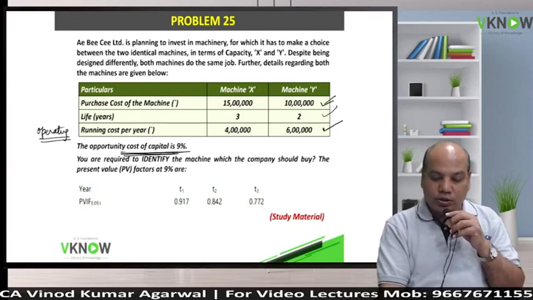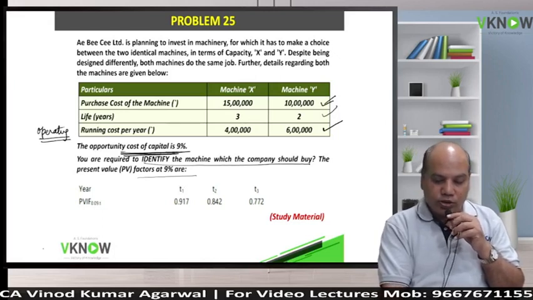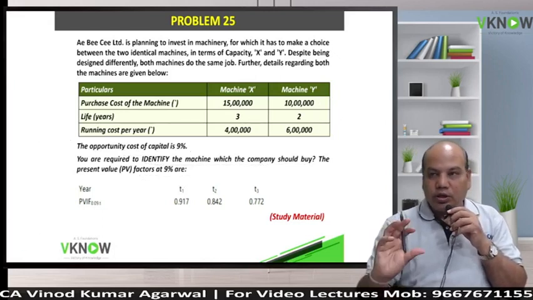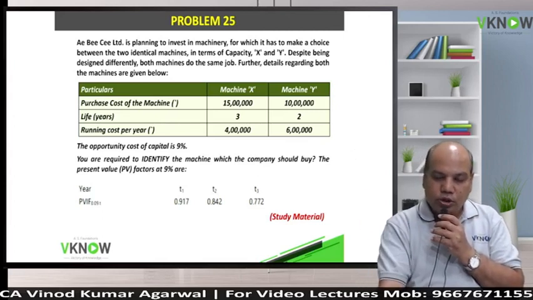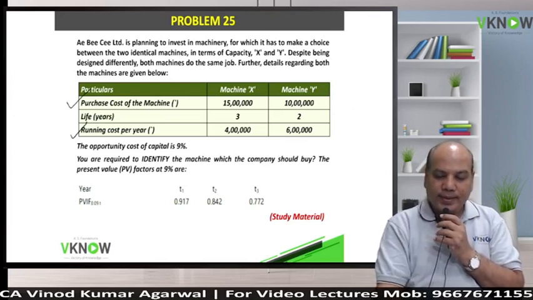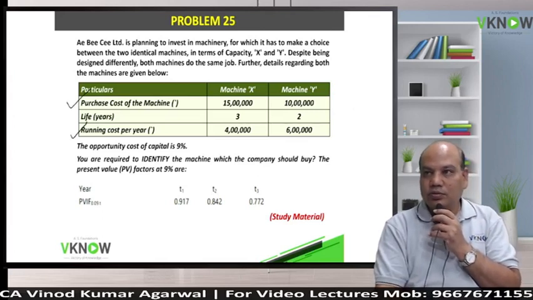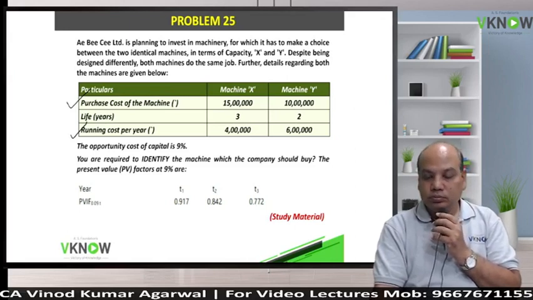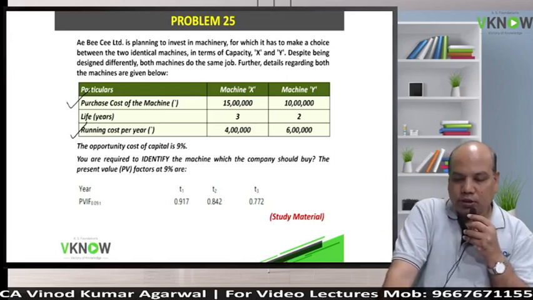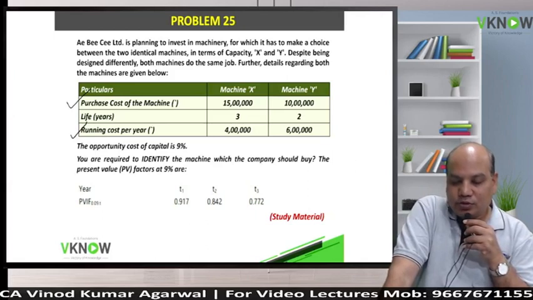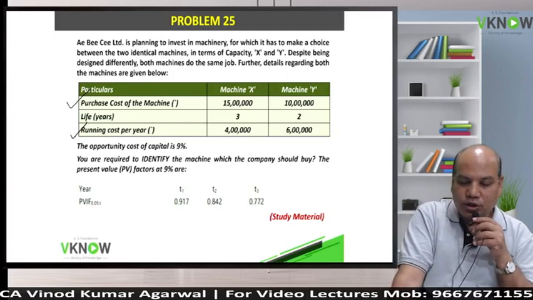Cost of capital is 9%. Identify the machine which company should buy. Present value factors are given. Now tell me in this question, is there any revenue in this problem? No, sir. Only cost. There are only two costs: cost of machine and running cost. Is there depreciation in this problem? Do we need to calculate depreciation? No, sir. The answer is no, because there is no taxation, no depreciation. Okay, so very easy question actually.